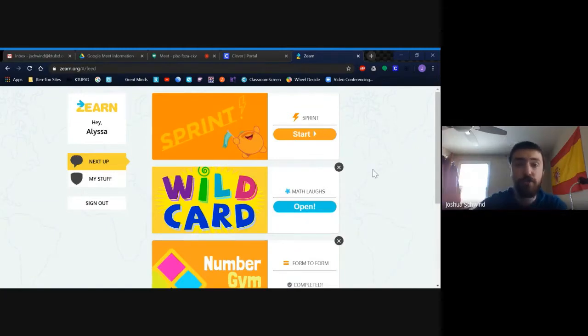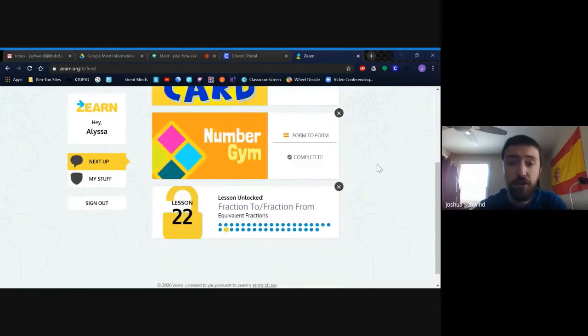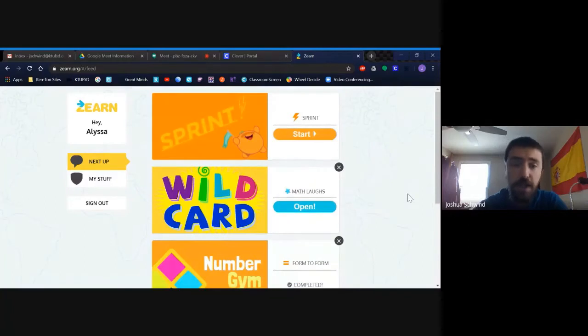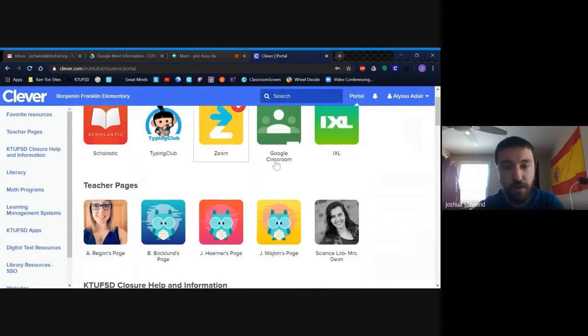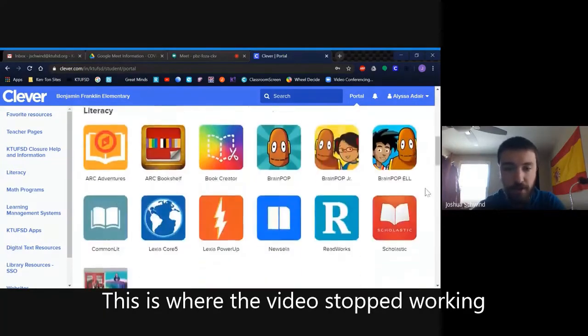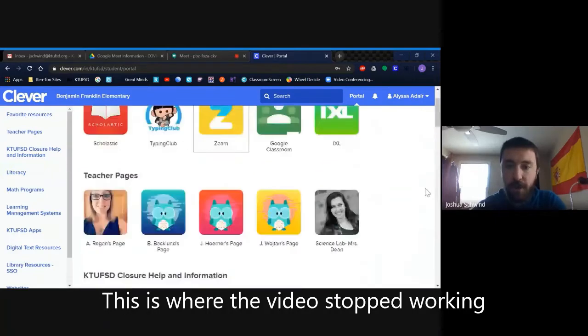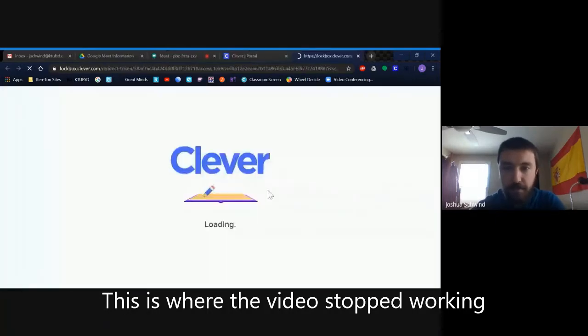I wanted to use a student screen so that I could go through and show you exactly what it's going to look like, exactly where to go to find things. So I'm going to close that as Zearn. Now we're back into Clever. Alyssa's got Google Classroom already favorited, so it's already at the top. If your Google Classroom isn't at the top, you might have to scroll down and find it. And once you find it and you click on it,